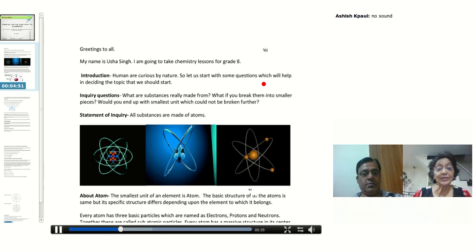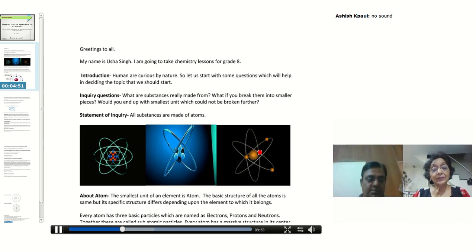When I say specific, it means it is specific to one atom, may be different in another atom, and so on. Now, what are these basic particles? Every atom has 3 basic particles which are named as electrons, protons and neutrons.